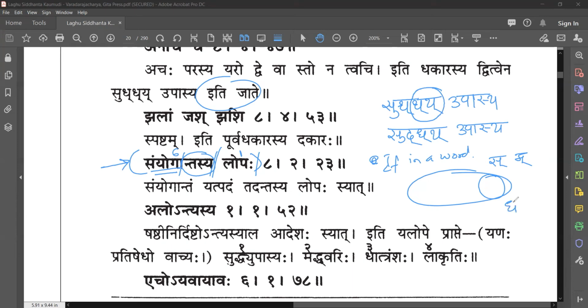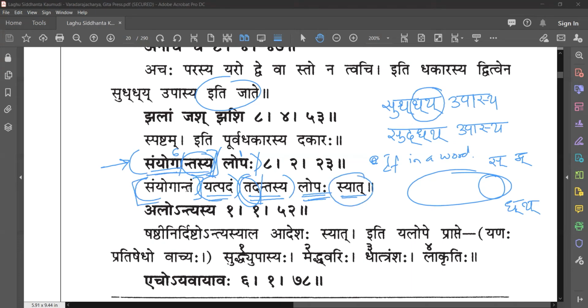Dakara and Yakara. So what it says is Samyoga Antasya. The ending of a word, if it possesses a Samyoga Varna, then, Samyogantam yat padam tad antasya lopaha syat. Samyogantam means in whose word the ending is Samyoga, such a word, yat padam tad antasya. The ending of that word lopaha syat.